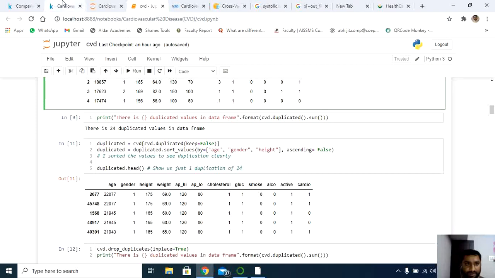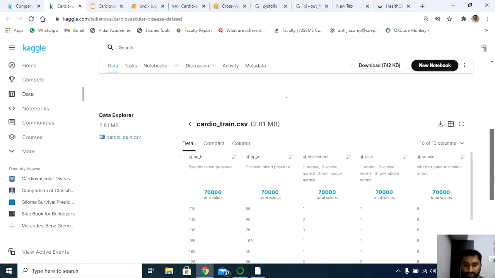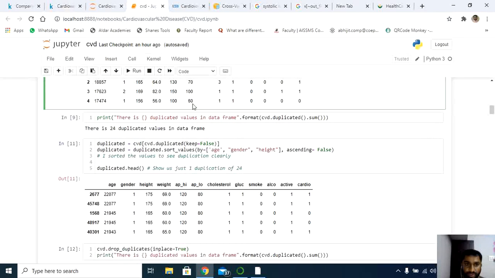This data set contains around 70,000 records, and with that many records the possibility of having duplicates is also higher. I'm using just one print statement with a simple message: the number of duplicate values in the data frame.